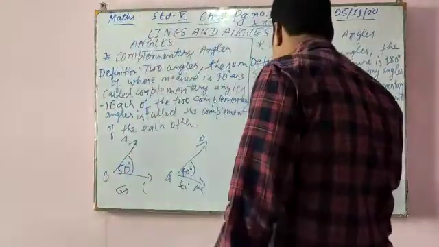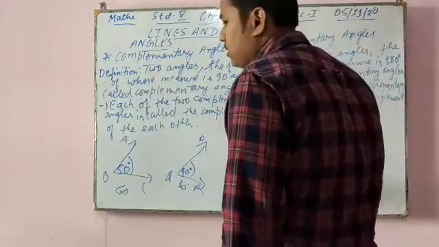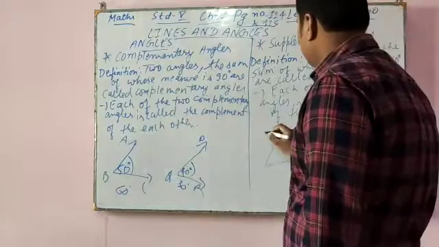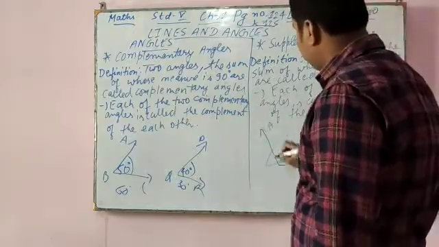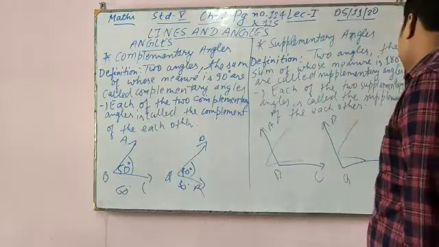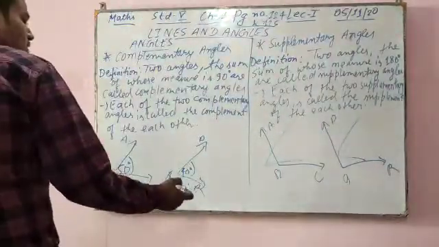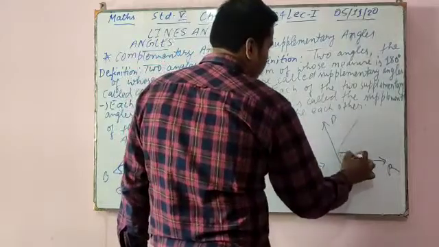And in supplementary angles, I am just showing you: angle ABC and angle PQR. The supplementary angle says the sum of the two angles' measure is 180. If it is 110 degrees, then the other should be 70.